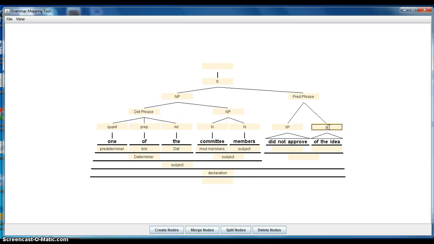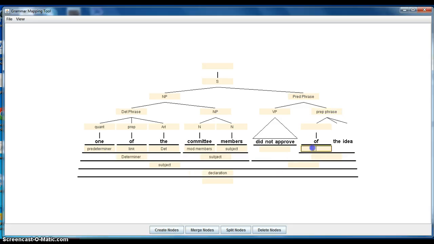So this is a prepositional phrase, but the of here is an adverbial complement, and the reason why it's an adverbial complement is because it extends this idea of the verb, approve. So we're going to call it adverbial complement.